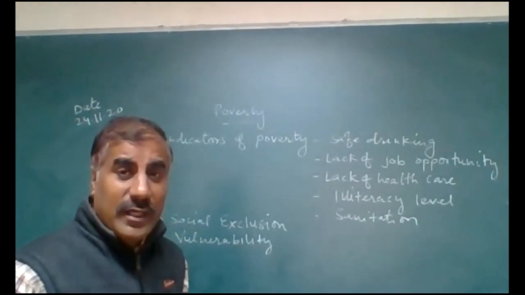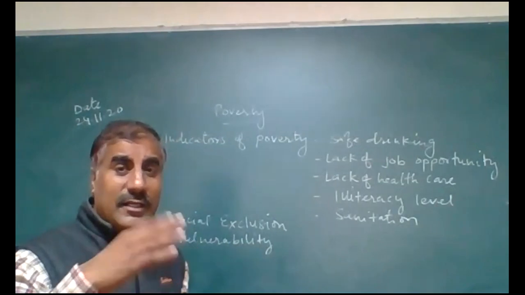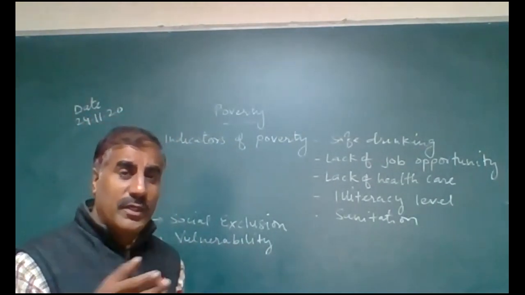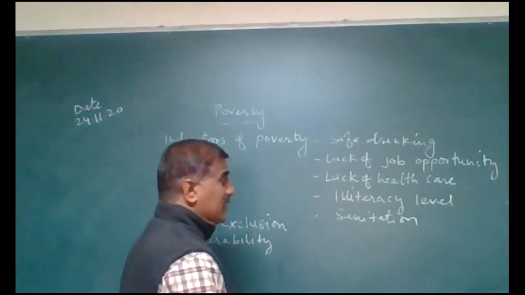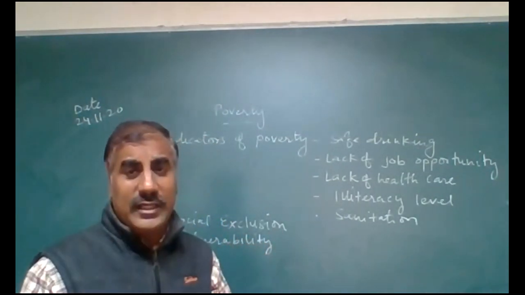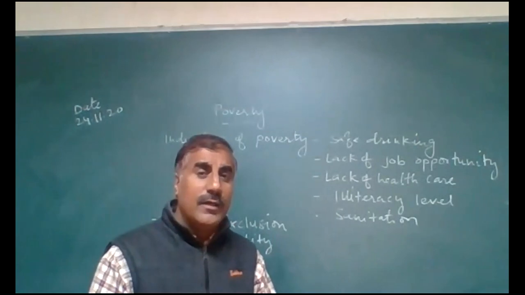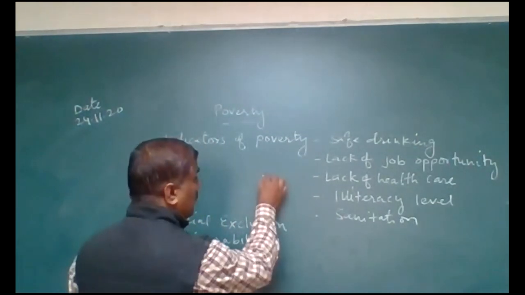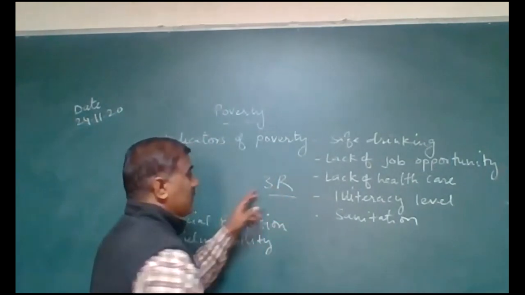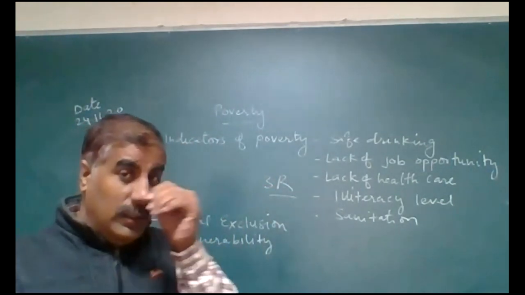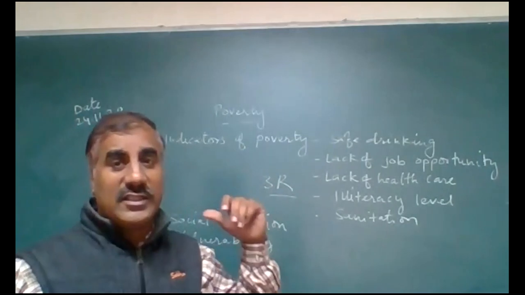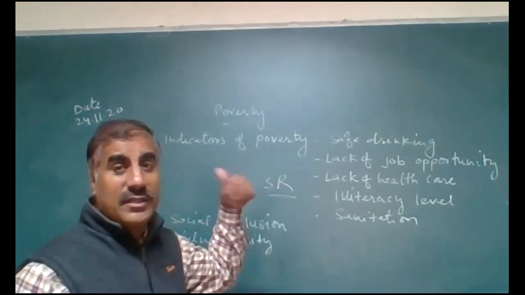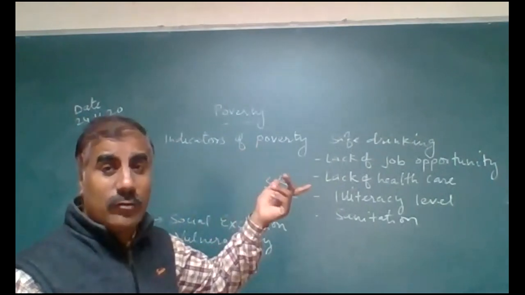Illiteracy level. If in any nation we see a high illiteracy level, do you know the meaning of that word? Literate is the word. Literate means able to read and write. Those people who know the triple R. In a simple definition to learn, we can write the triple R. The triple R is reading knowledge, writing knowledge, arithmetic knowledge.